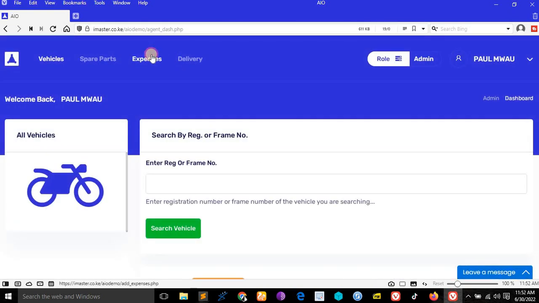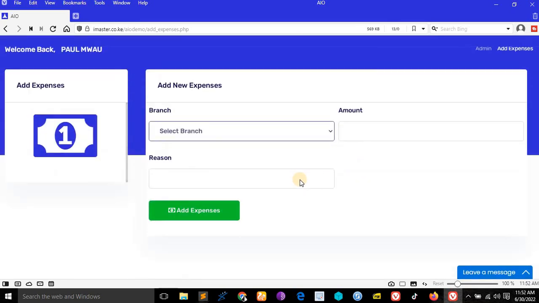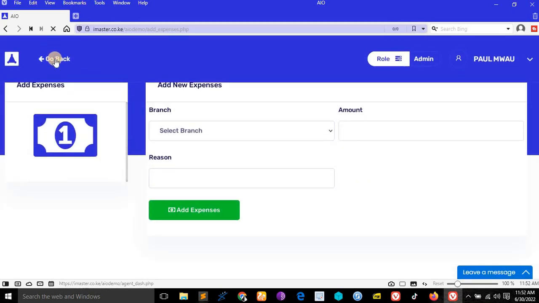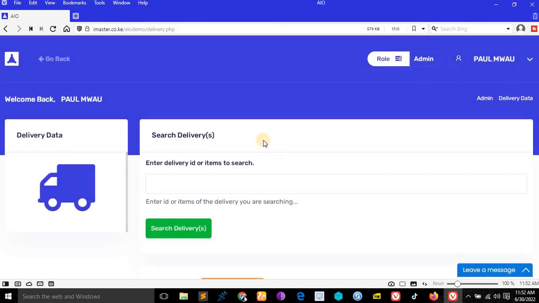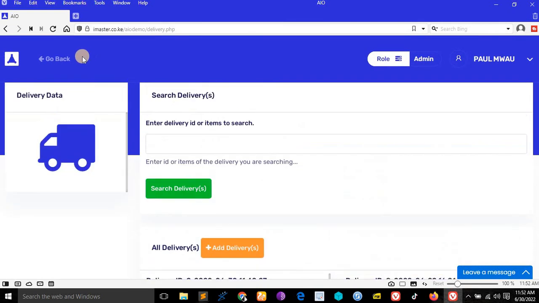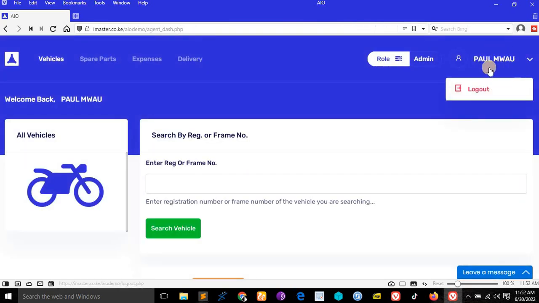See, yes, and expenses and delivery. You see, they can add everything. They can do delivery, they can add it, they can add everything, but they cannot see the other menu for the boss. They cannot see the menu for the boss.